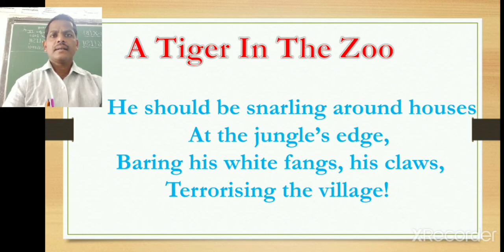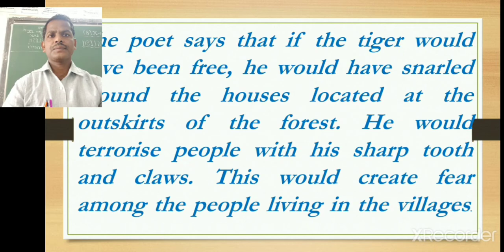by uncovering his white teeth, which are called fangs, poisonous teeth like those of a snake, and his claws, his paws with the pointed nails, which will be used to tear the bodies of the prey, terrorizing, frightening the village. Once the tiger attacked the nearby areas of the forest, in the villages, the villagers are frightened when the tiger roars. The poet says that if the tiger would have been free, he would have snarled, roared